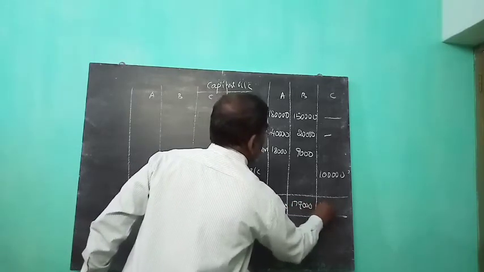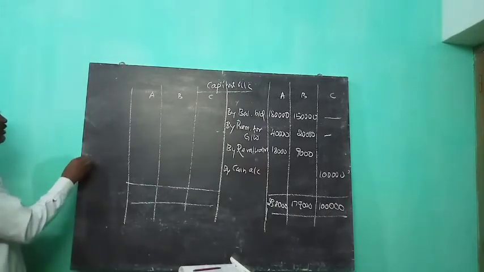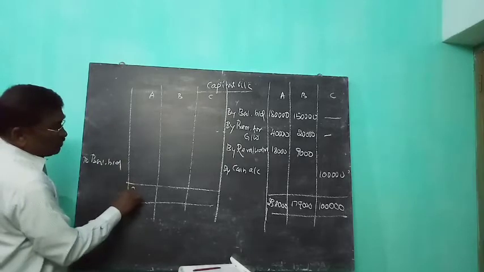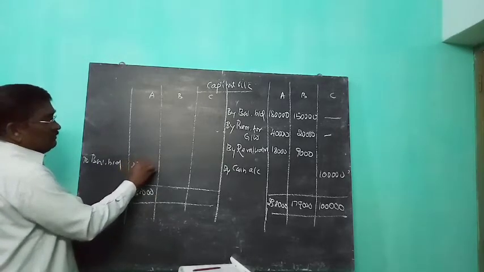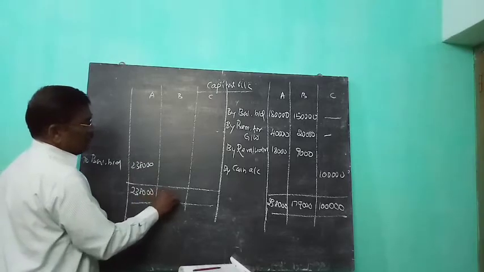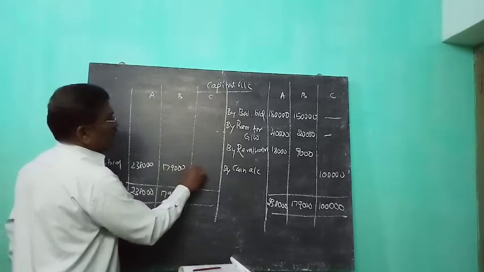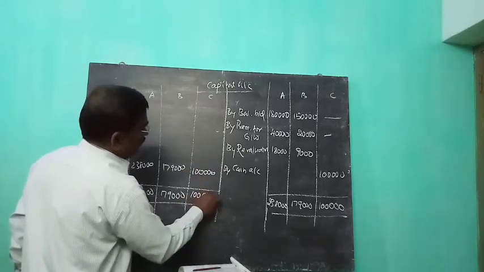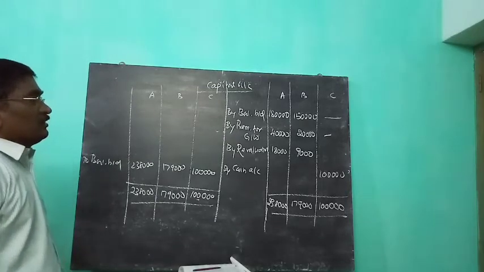Here 1 lakh. So the balance is carried down: 2,38,000 here also 2,38,000, 1,79,000 here also 1,79,000, and 1 lakh for C's capital. This balance carried down is transferred to the balance sheet. So this is the capital account of the partners.